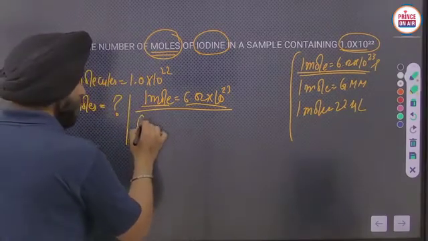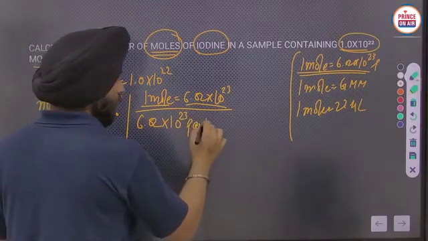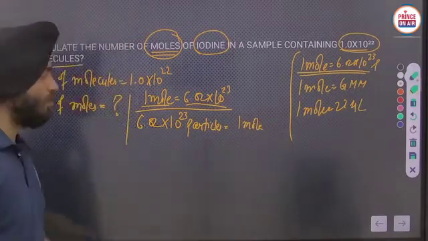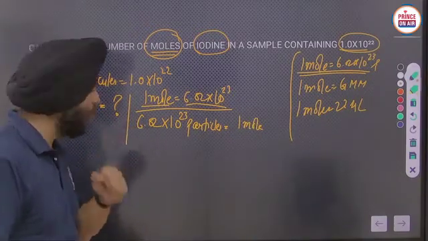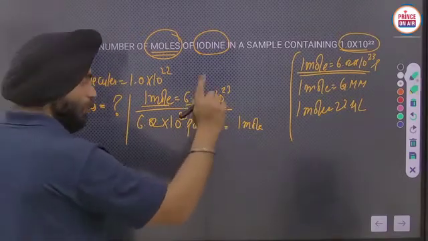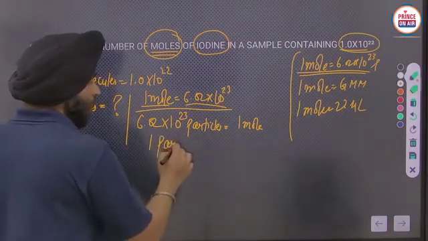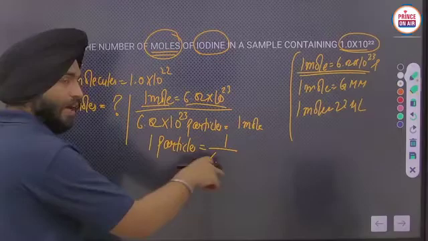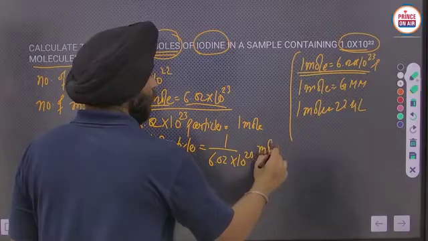So we write 6.02 into 10 raised to the power 23 particles will form 1 mole. Just for justification, so that you can understand the concept in a simple form: if 6.02 into 10 raised to the power 23 particles form 1 mole, what will be the number of moles in one particle? One particle will form 1 divided by 6.02 into 10 raised to the power 23 moles.